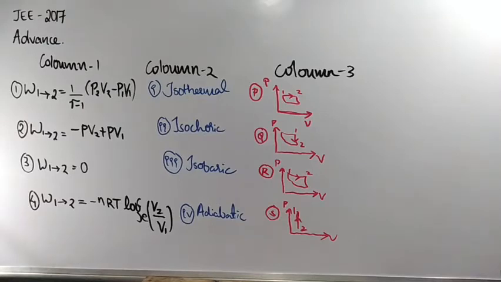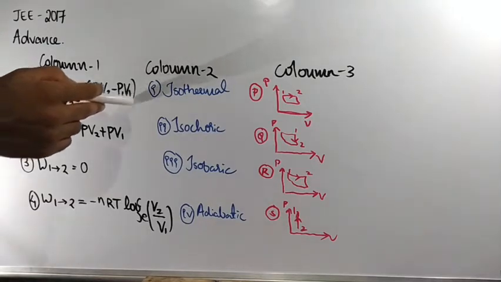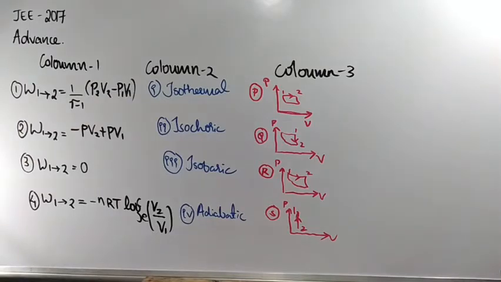The first equation they had given is 1 by gamma minus 1, P2 V2 minus P1 V1. Which process is this, that means for which process are we going to get the work done equation in this manner? For the adiabatic process, what is the expression? nR by gamma minus 1 inside the bracket T1 minus T2, correct?